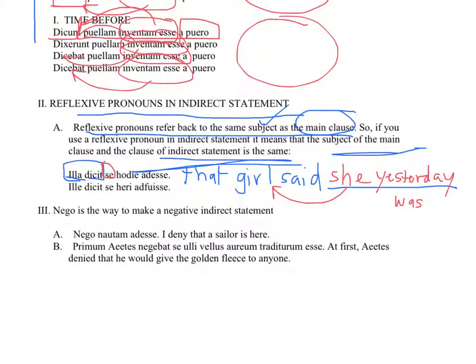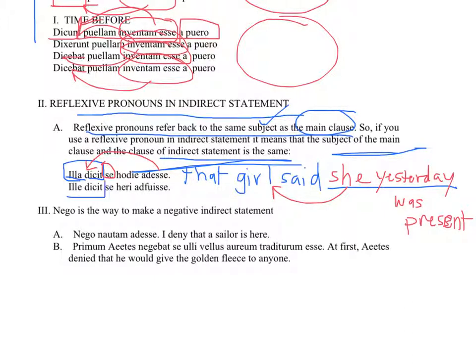And note there that when you have adesse in the present, it means it happens at the same time as dicit. Dicit is in the past. That girl said yesterday that she herself was present yesterday. The present infinitive happens at the same time as the main clause. The main clause is in the past, so the infinitive present also happens in the past. Look at the second example.